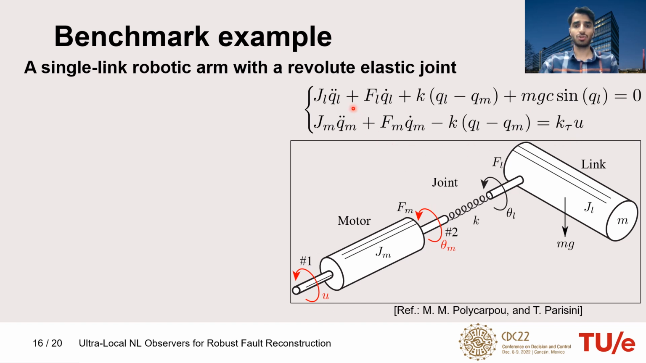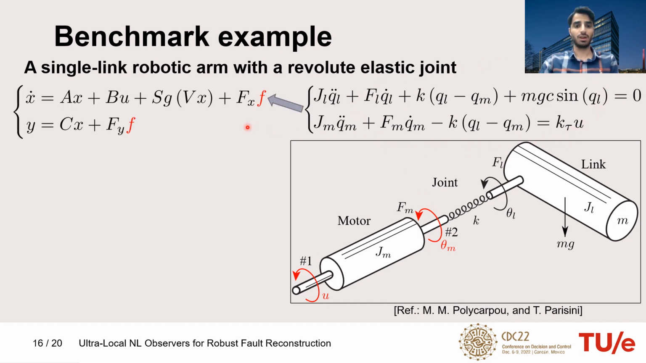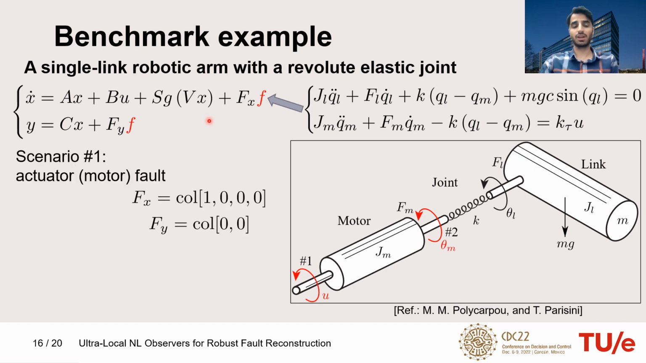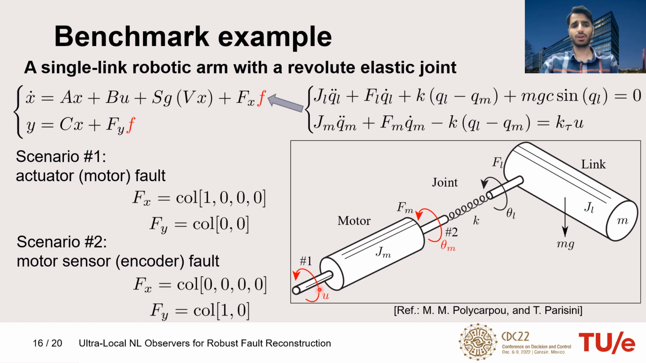And the equations of this system can be transformed into the form that we use. And for this system, we consider two fault scenarios. The first one is an actuator or motor fault, and the second one is a motor sensor fault, which is an encoder fault.